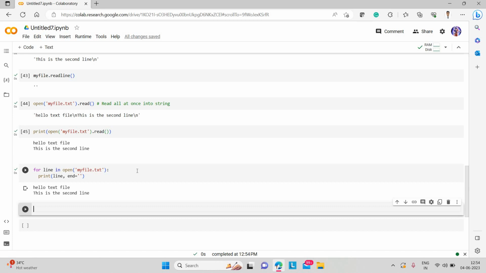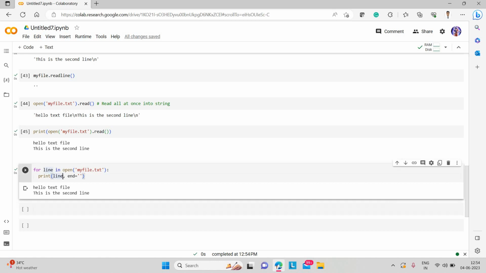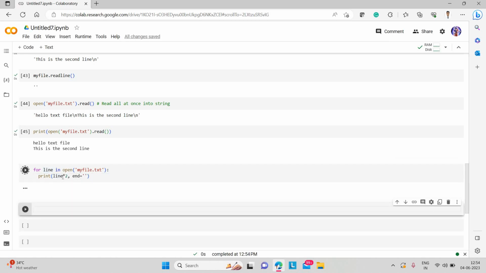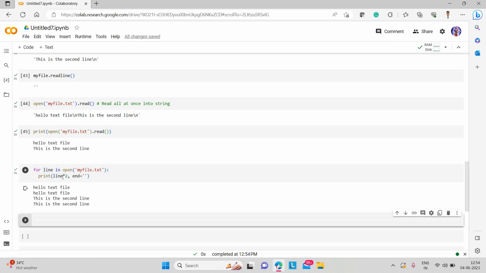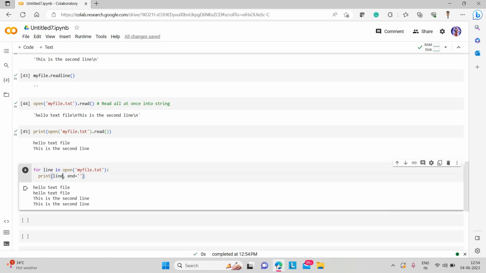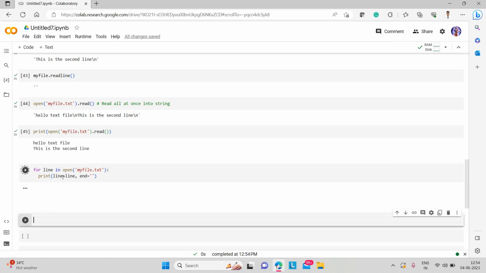And if in the for loop I want to perform some other function, like print line into 2, this is how it has done. So many times iterations are also very important. Like other things, I can perform these kinds of operations.